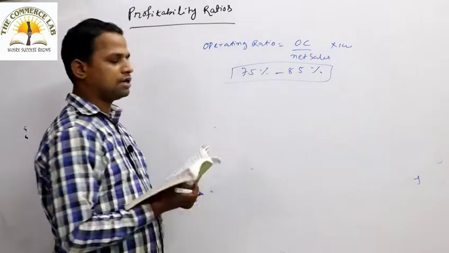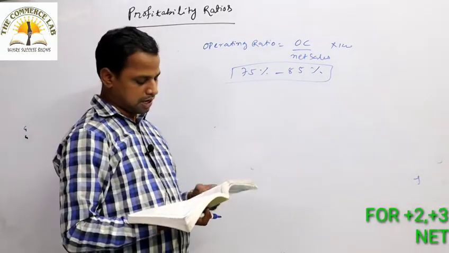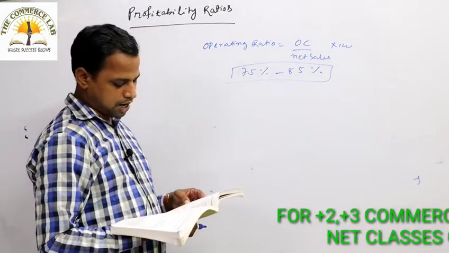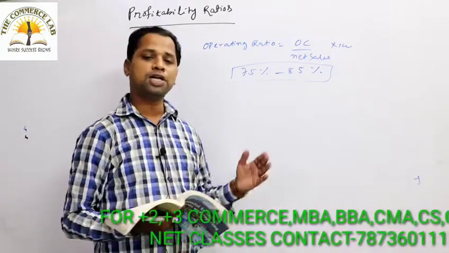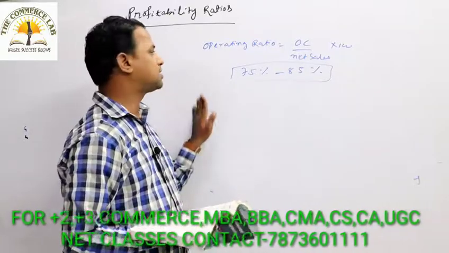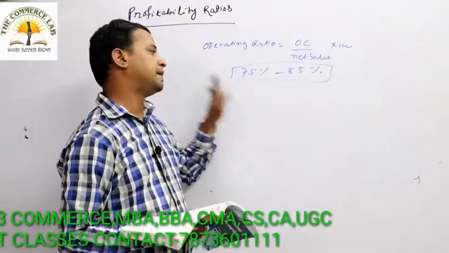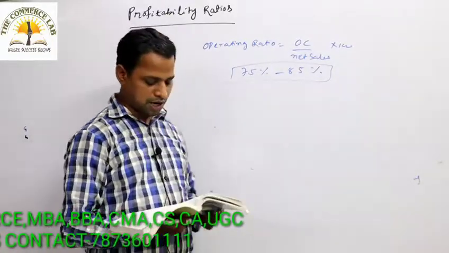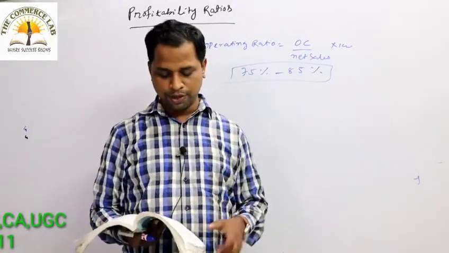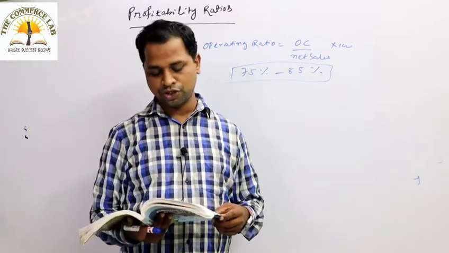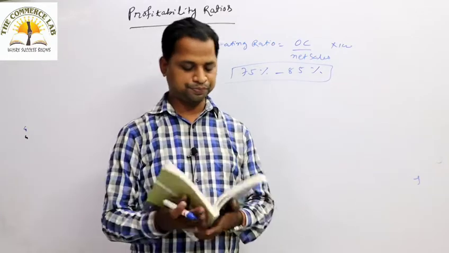If it is more than that, then that is not good. Generally for a manufacturing kind of organization, it is best if the operating ratio is between 75% to 85%, and we already discussed that the lower the operating ratio, the better the efficiency for an organization.